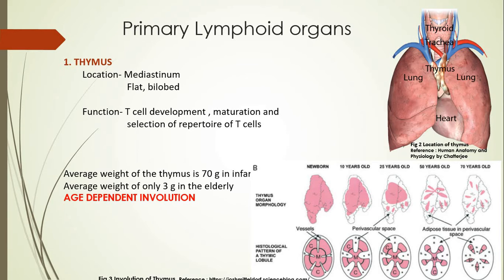What does it mean, age-dependent involution? It means that on the lower side, in figure number 3, you can see that the pink color gland is more prominent in newborn, and as it goes towards the elderly age, that is 70 years, the pink color narrows down or becomes less. It means that the cells are less in older people. So this means that there is a depletion in the number of cells as there is increase in age. So there is age-dependent involution seen with reference to thymus gland.